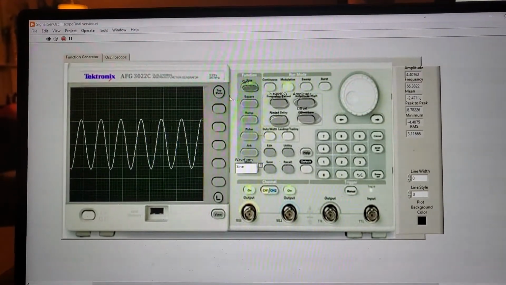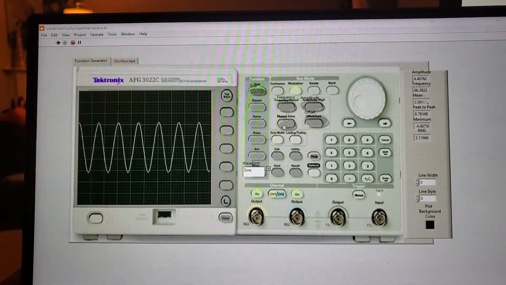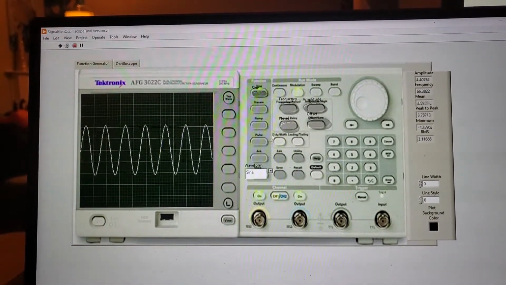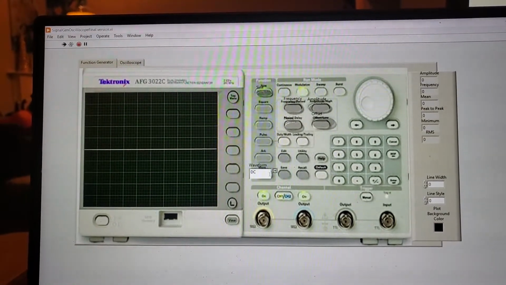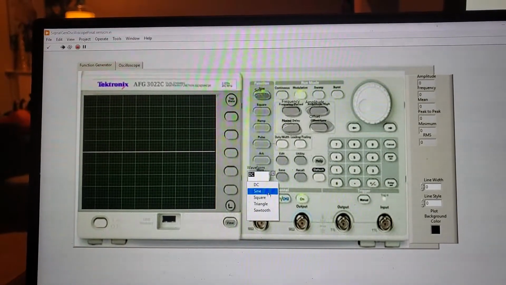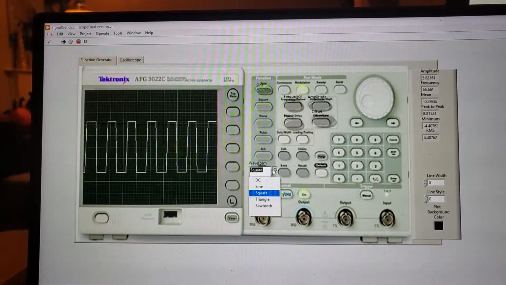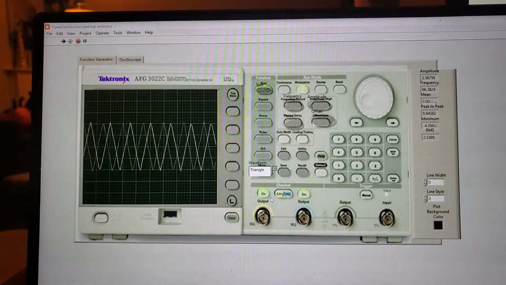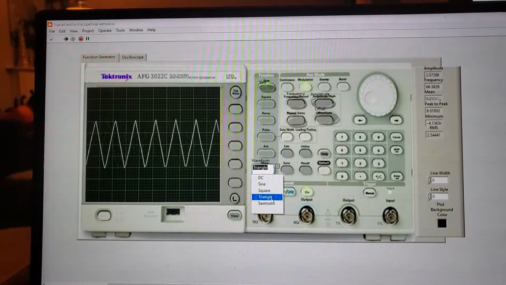So as you can see here, we have the function generator, and it's default set to sine. Change this to DC, which would just be a line, obviously. Square wave. Triangle. And sawtooth.